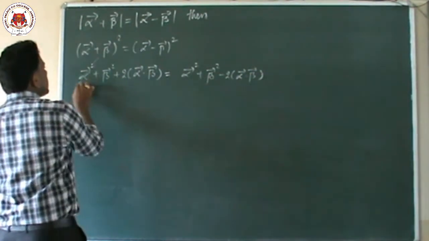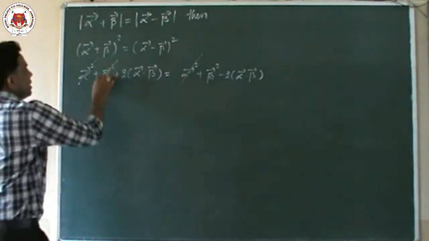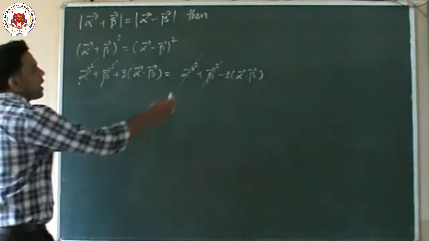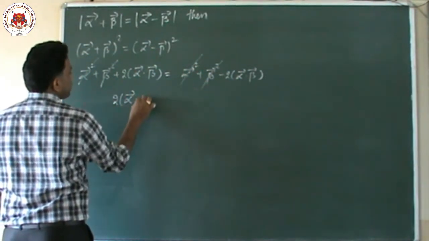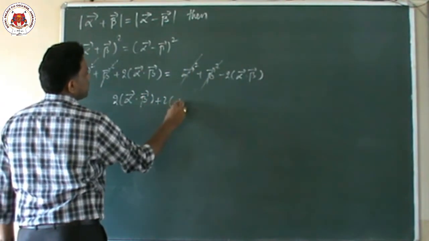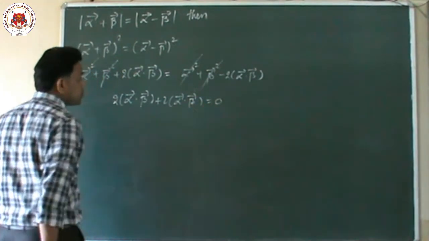So children, here and here both the terms are the same. Alpha vector square cancels, beta vector square also cancels. Now I am going to bring the negative term to this side, then plus 2 into alpha vector dot beta vector is equal to 0.